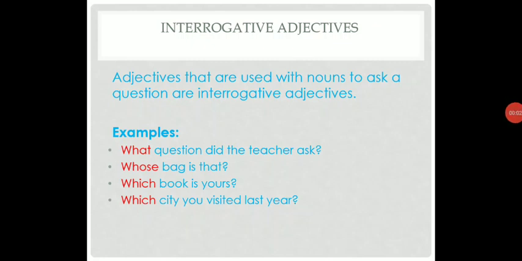Hello students, I hope you have practiced the types of adjective. Today we will start our new adjective type, that is interrogative adjective. Interrogative means you are interrogating something or asking a question to somebody. So adjectives that are used with a noun to ask a question are interrogative adjectives.